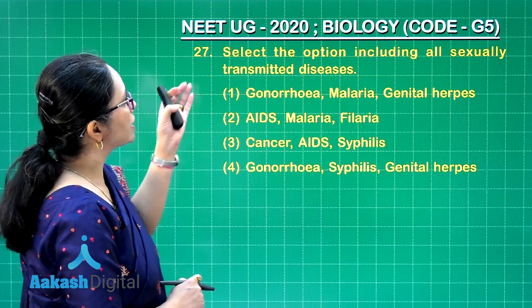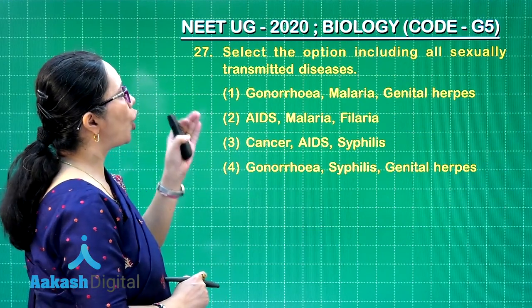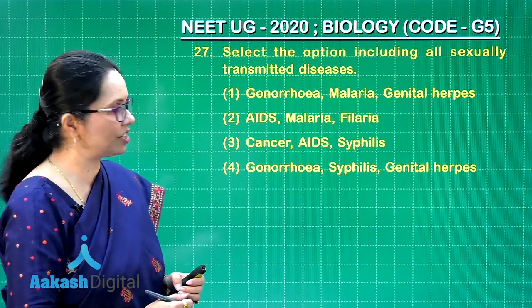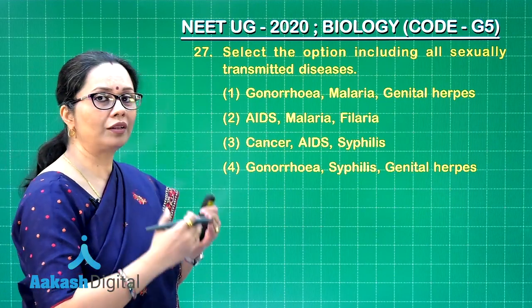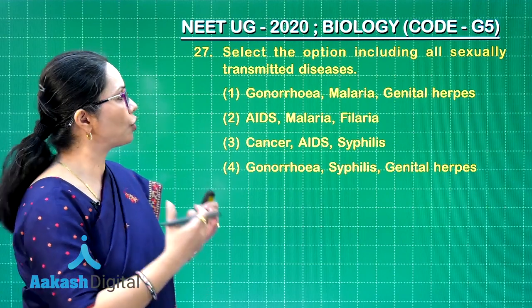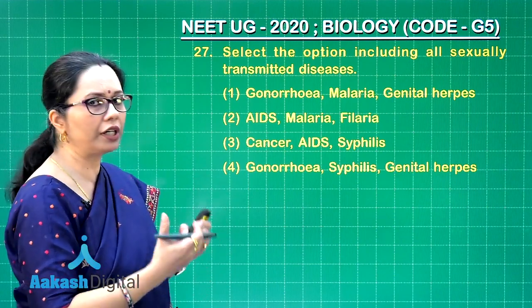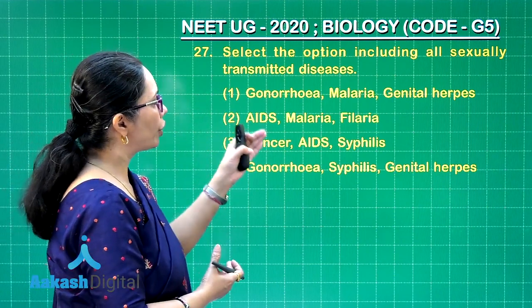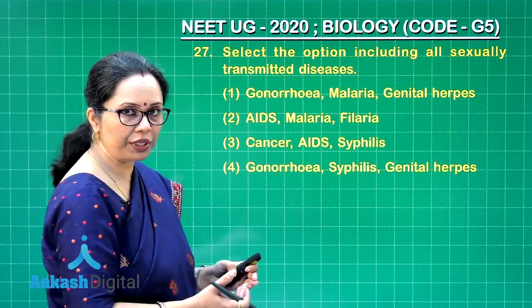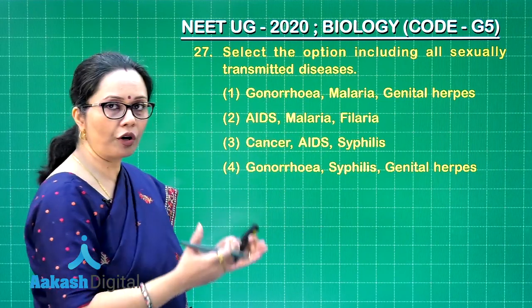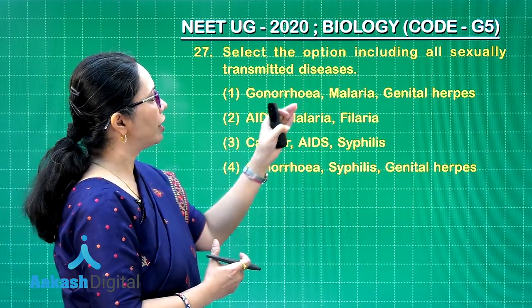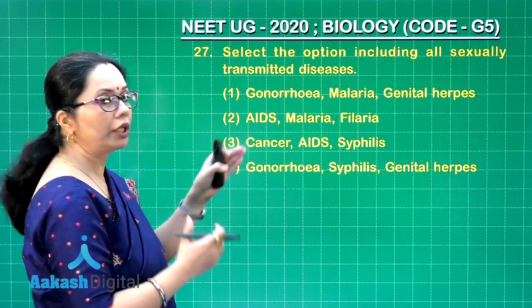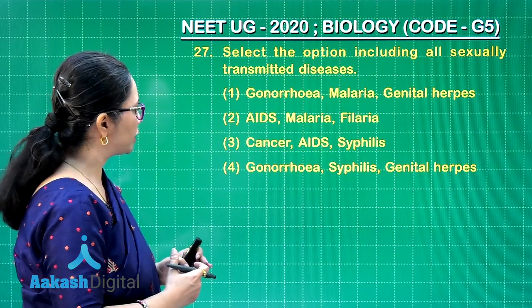Now, in this, select the option including all sexually transmitted diseases. So, sexually transmitted diseases or the reproductive tract infections or venereal diseases, these are different terms that we use. Now, gonorrhea, malaria, genital herpes. Now, here malaria is the odd one out, this is not an STI. AIDS, malaria, filaria. Now, in this case only AIDS is the sexually transmitted one.